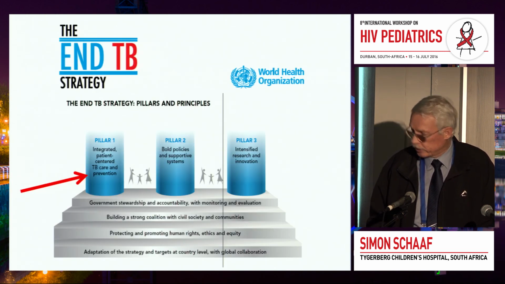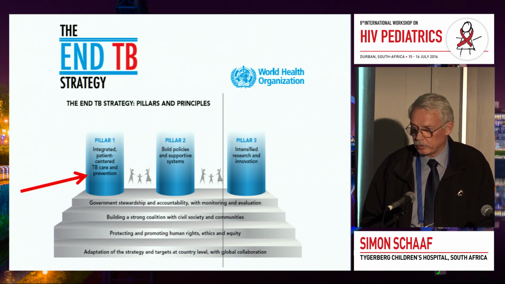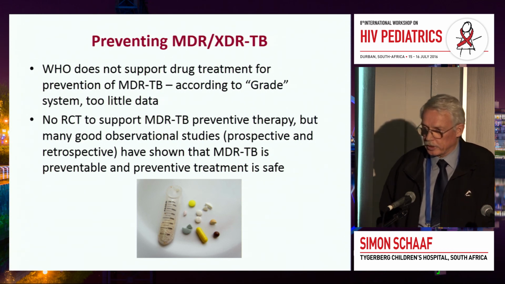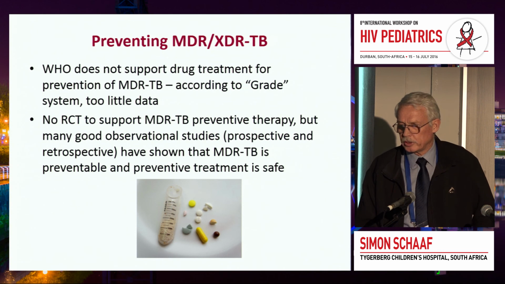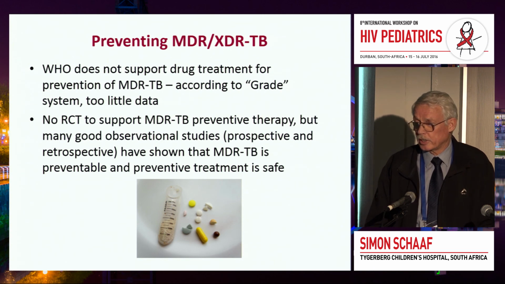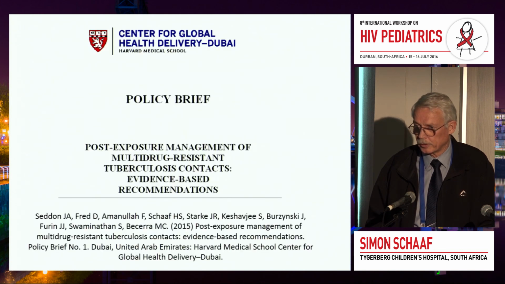And also in the pillars, it says preventive therapy for the End TB strategy. I said that the WHO doesn't support it. There are no randomized controlled trials, but we know of about 10 trials, published and unpublished, that say that it does work to give prophylaxis. And we have seen that in the Western Cape in our own experience as well.